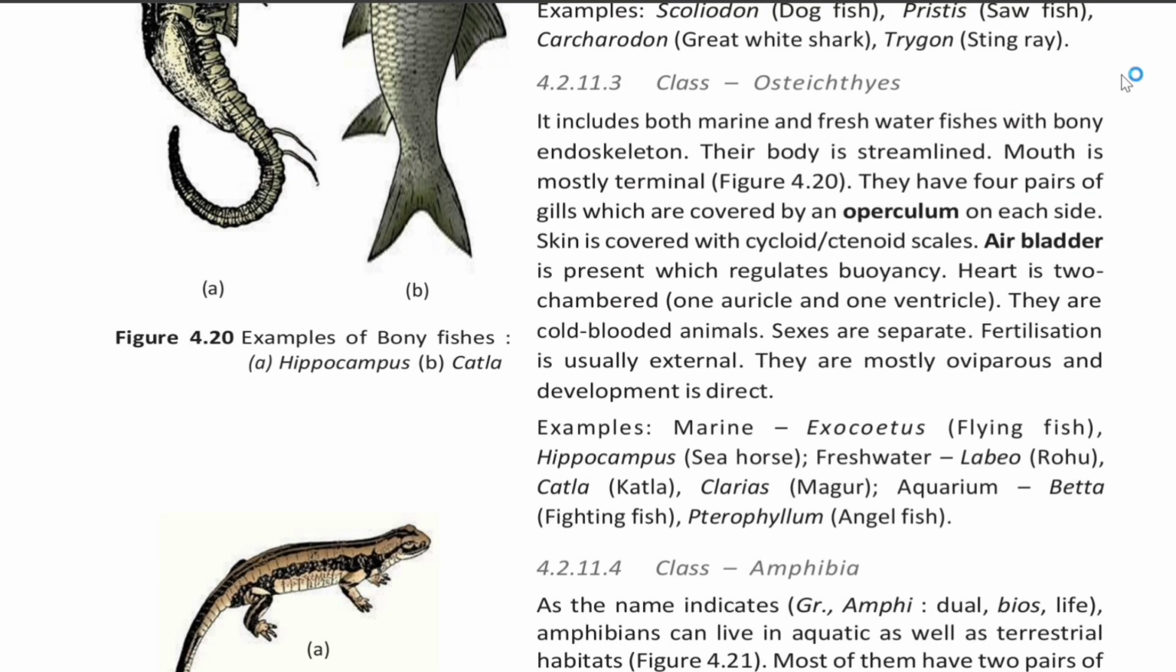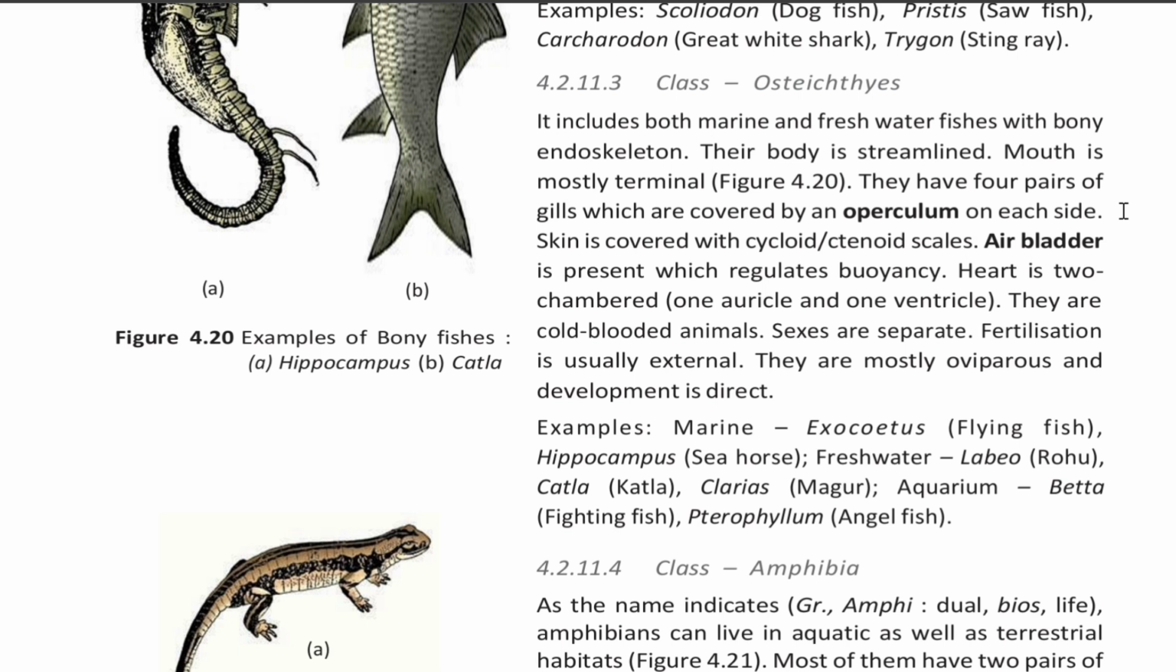4.2.11.3 Class Osteichthyes. It includes both marine and freshwater fishes with bony endoskeleton. Their body is streamlined, mouth is mostly terminal. They have 4 pairs of gills which are covered by an operculum on each side. Skin is covered with cycloid or ctenoid scales. Air bladder is present which regulates buoyancy. Heart is two-chambered, one auricle and one ventricle. They are cold-blooded animals. Sexes are separate. Fertilization is usually external. They are mostly oviparous and development is direct.